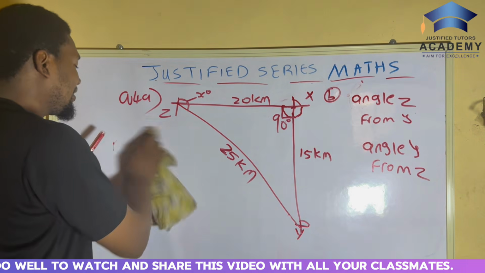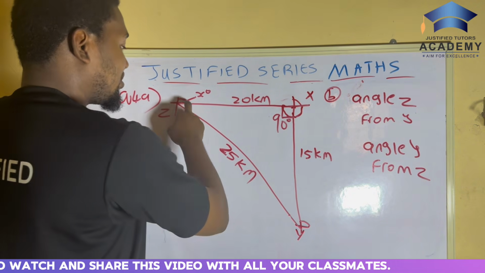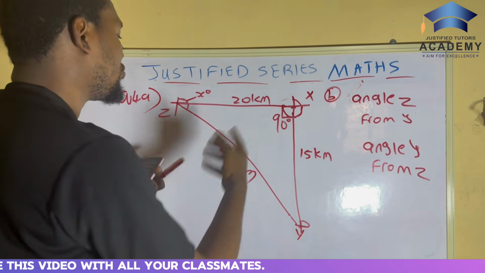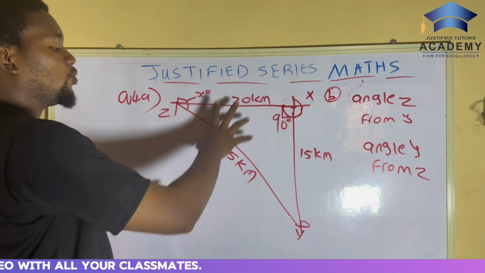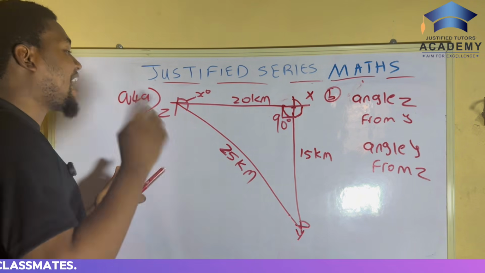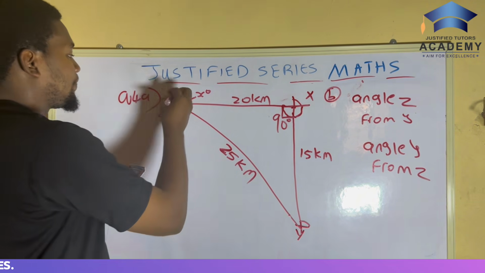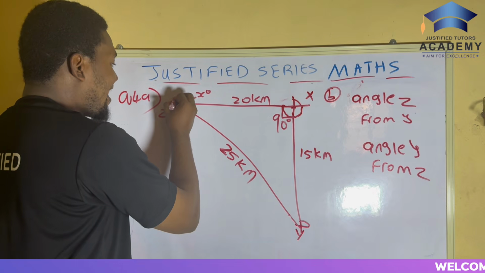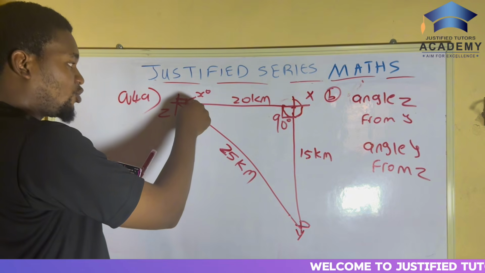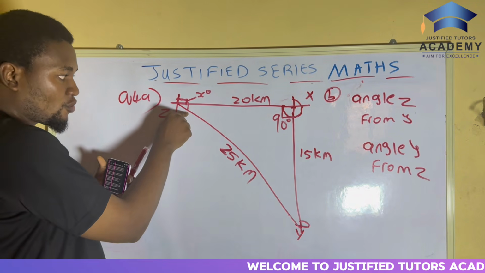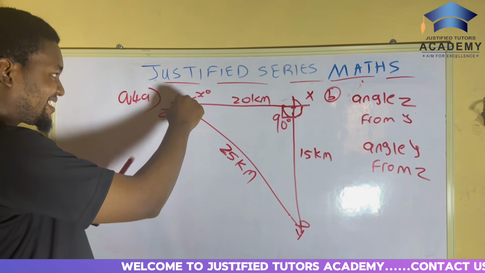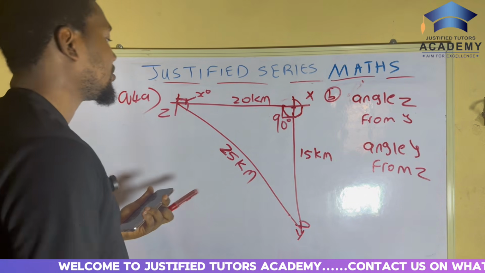So that's what they're asking us to find. Are you getting me? To quickly find it, we just have to use our so-called tool, since this is the right angle triangle. So now pay attention. Don't miss it. From here to here is 90 degrees. So we have to look for what is inside here. When we get what's inside here, that's when we'll add it to the 90 degrees to get the full angle. That's how you do it.